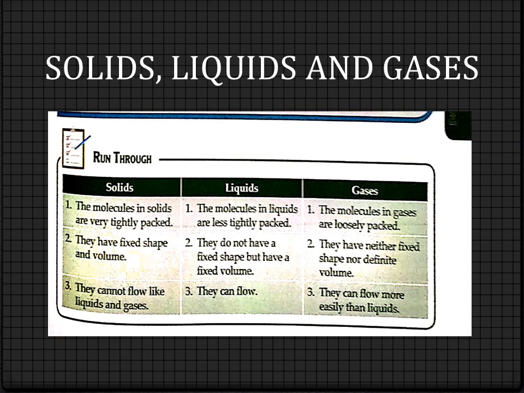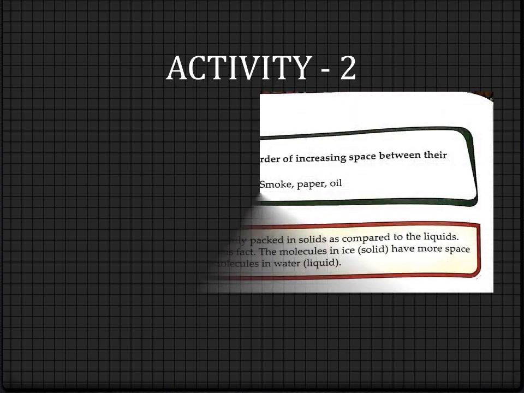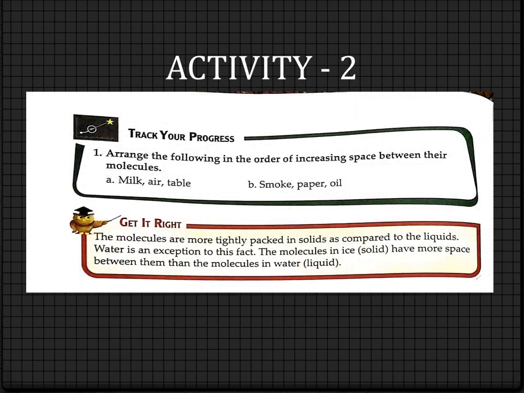Now we will move to page number 132. One more, track your progress. Our activity is given. All of you take your pencil and write it in the way 1, 2, 3, because you have been asked to arrange the following in the order of increasing space between their molecules. Increasing space means the least space one will be the first one, then a little bit more space, and the third one will have the maximum space.